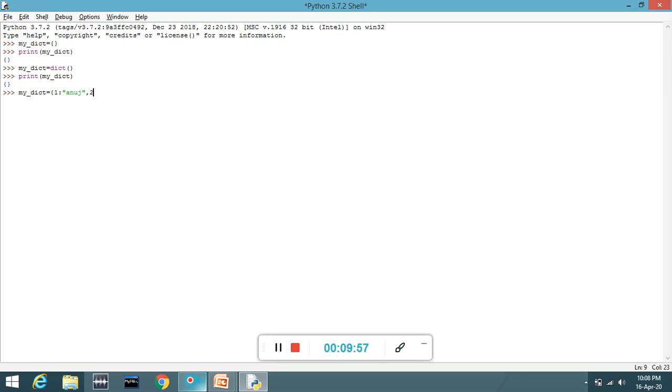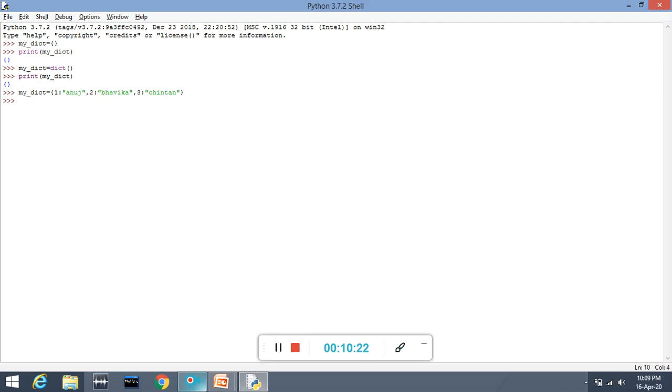Now roll number 2 colon. Then in double quotation marks I will write the name, for example Bhavika, and close the double quotation mark. Third, roll number 3, I'll write Chintan. Done. Once my dictionary is done, I just have to close my curly bracket.